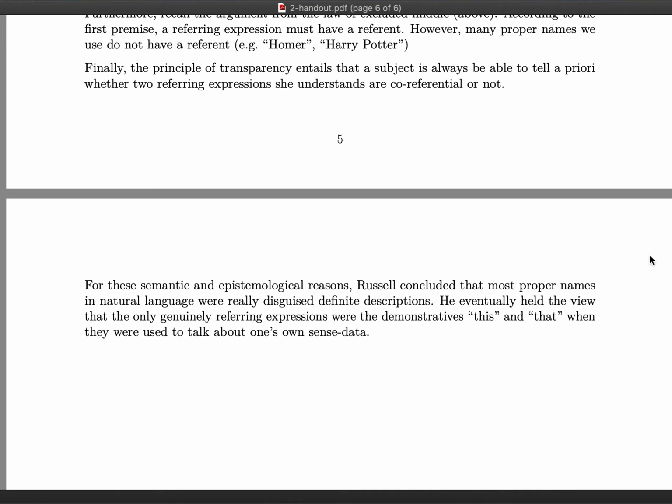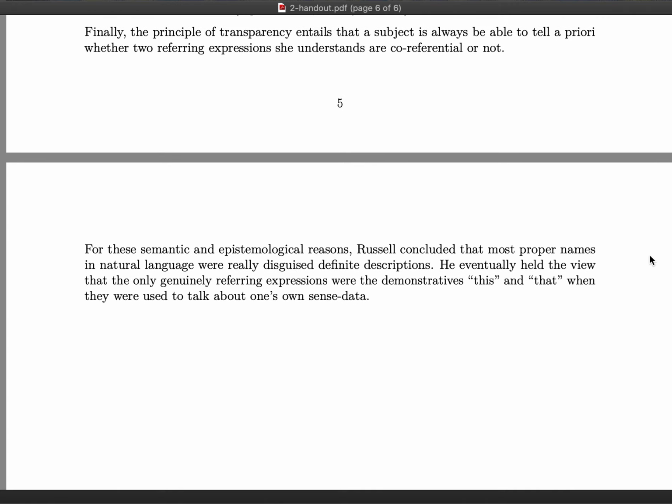So, finally, the principle of transparency entails that a subject is always able to tell a priori whether two referring expressions she understands are co-referential or not. If you recall the example of Frege's puzzle from the previous lecture, the ancient Greeks had two names, Hesperus and Phosphorus.